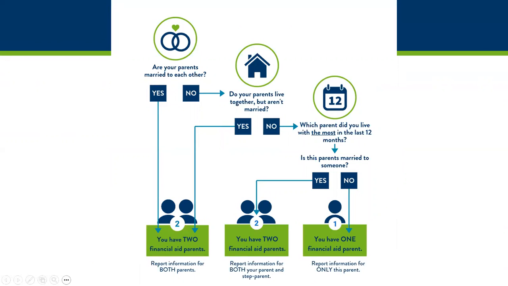This flow chart walks through some questions to ask to determine which parent or parents' information should be included on the financial aid application, depending on your family situation. You may need to only include one parent, or you may need to include both parents' information.